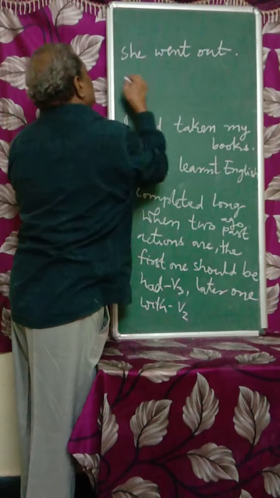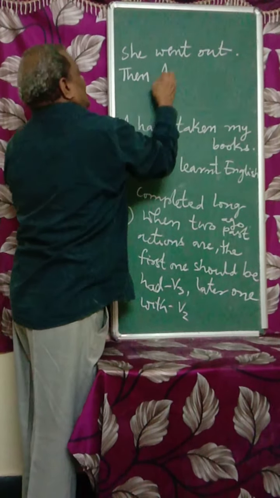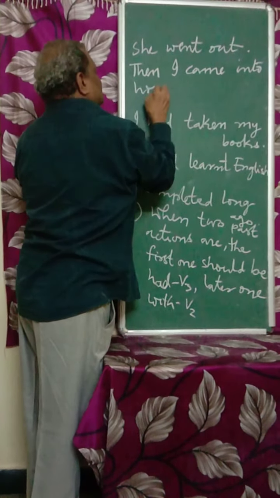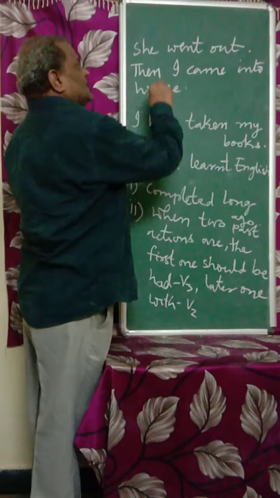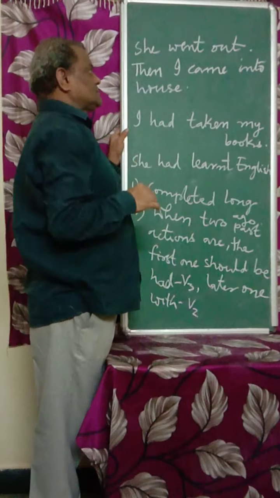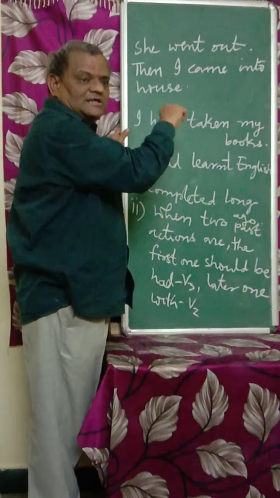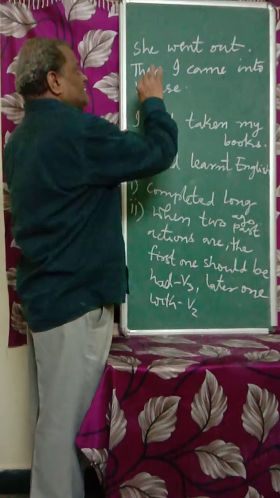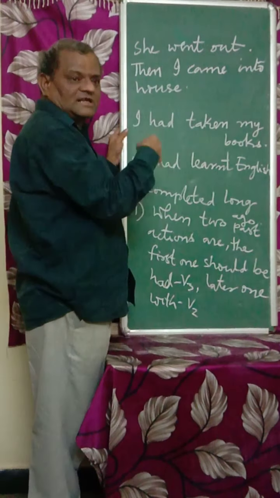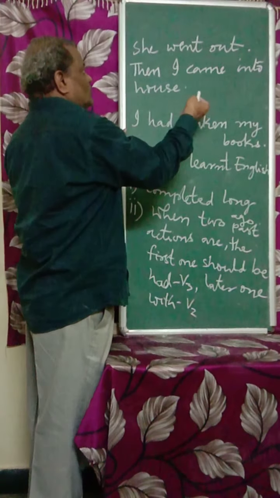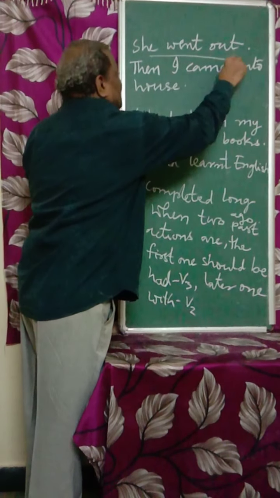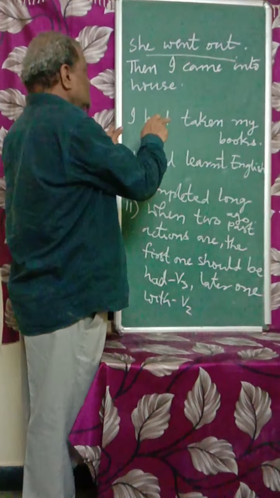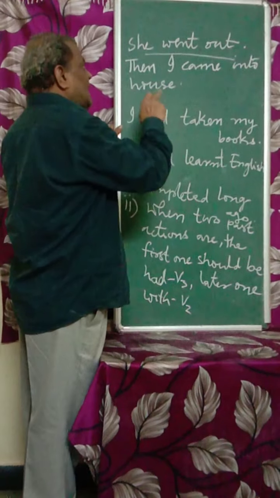She went out, then I came into house. Both are of past only. Both the actions are in past, but what is the earlier action? The first one or second one, we have to think. She went out. Afterwards, then means after only, I came in. So first she went out. So when two past actions are mentioned, for the earlier action we have to use had V3.